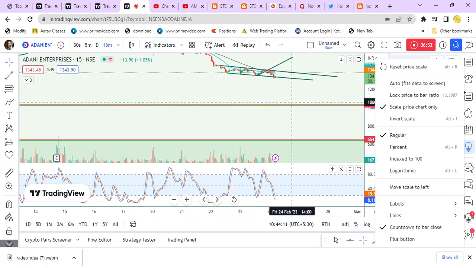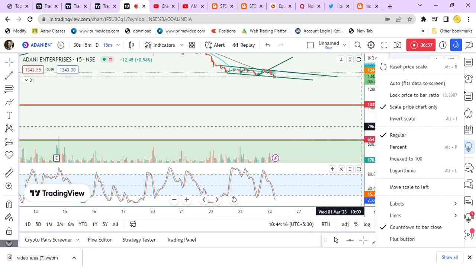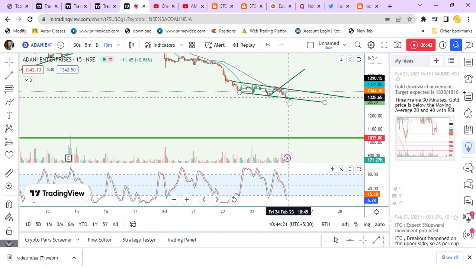And this line we need to consider as a stop loss, and this line we need to consider as a target. But for the one who needs to take this as a fresh call, this will be the new call price, but we need to wait until all the moving averages break this trend line. Then only we can consider it as a new call, and this acts as a stop loss. The next target is 1050. This is for Adani Enterprise.